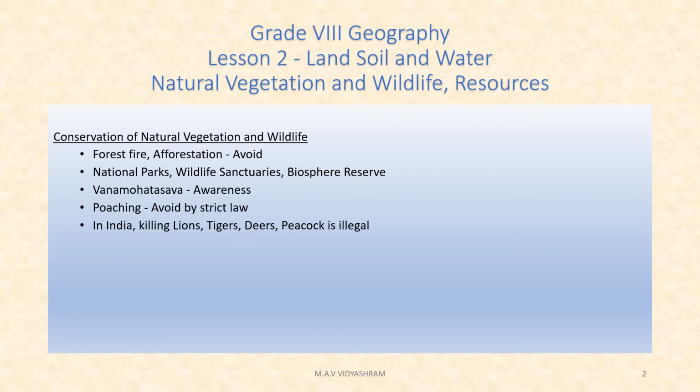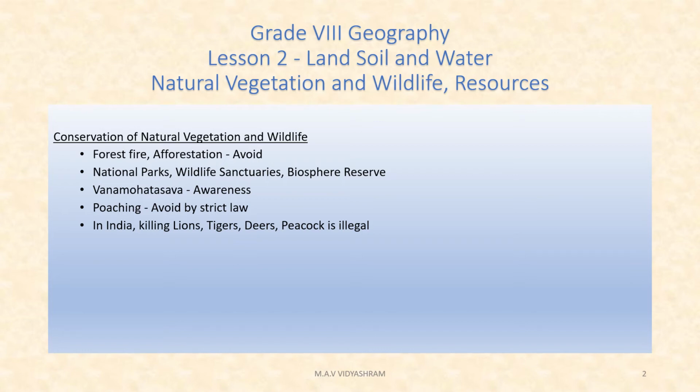And next we have Vana Mahotsava. What is Vana Mahotsava? It is encouraged by the community. School children should be encouraged so that there is awareness of keeping the vegetation and trees. We have seen in our school also we went for tree plantation. Why?